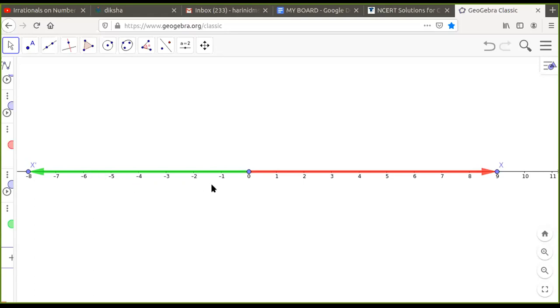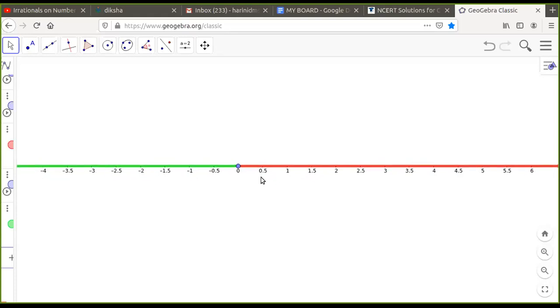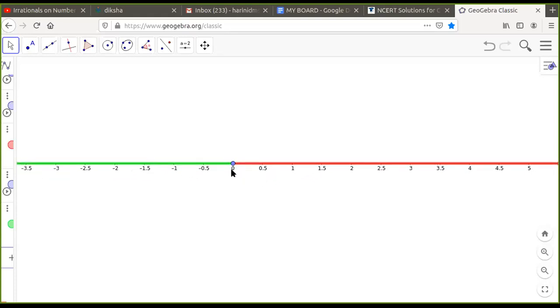So my question is, suppose you are picking up the numbers on the number line. Do you think the number line gets exhausted? That means, are there no numbers left over on the number line once you have picked up all these integers on the left side and the right side of 0? When I try to stretch my number line and see what happens, there are numbers between 0 and 1 or 0 and negative 1 which are still existing on the number line.